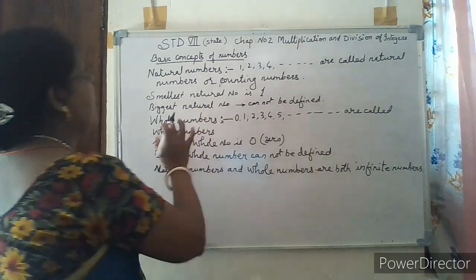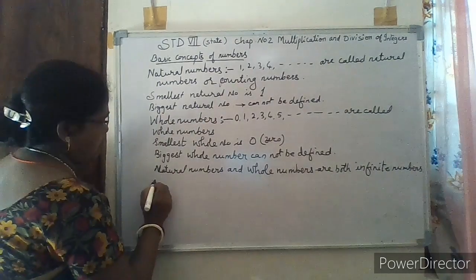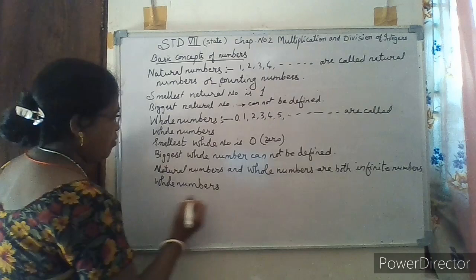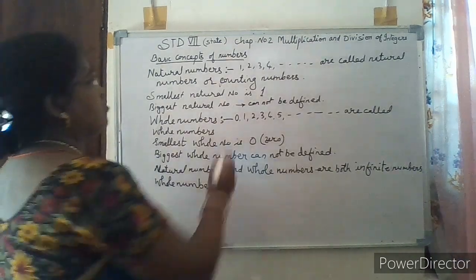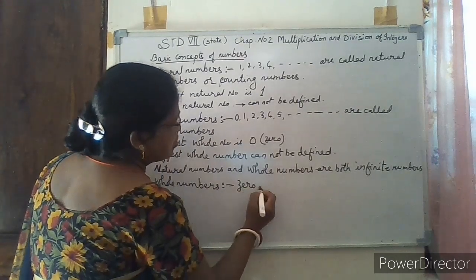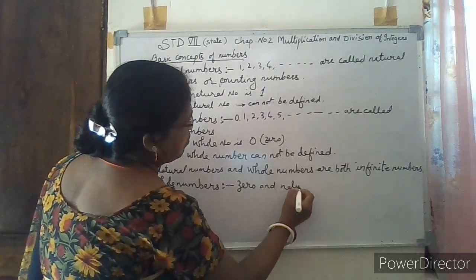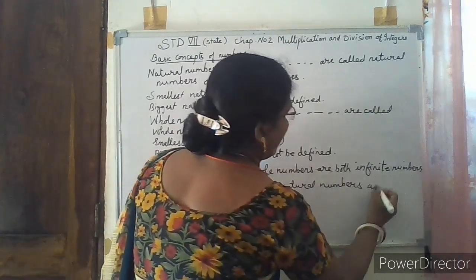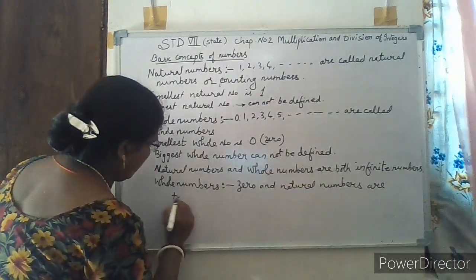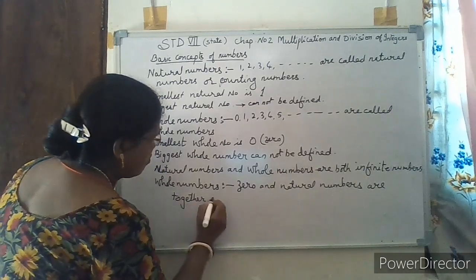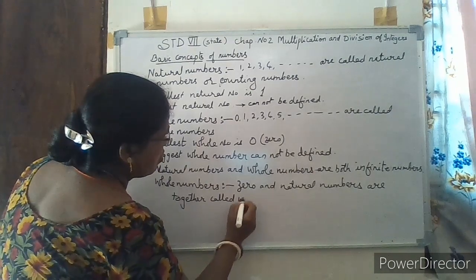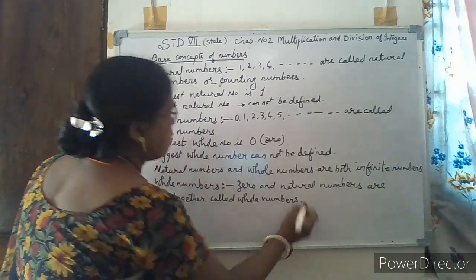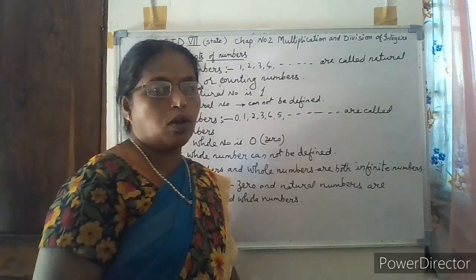So we can define whole numbers as 0 and natural numbers together, which are called whole numbers.